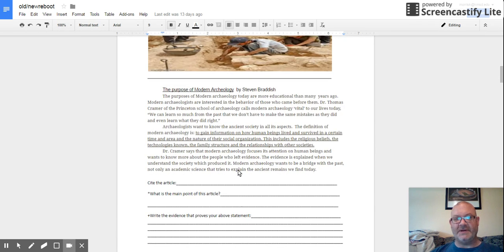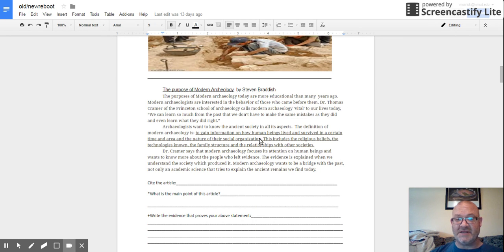Then we're going to move down here to the next one, The Purpose of Modern Archaeology by Stephen Bradish. And if you remember correctly, what does this article say? It says the purposes of modern archaeology are to learn about the past, more educational than it was. They talked to Dr. Thomas Kramer from Princeton, and Dr. Kramer says it's vital that we know about our past so we can learn what they did wrong and even learn what they did right.